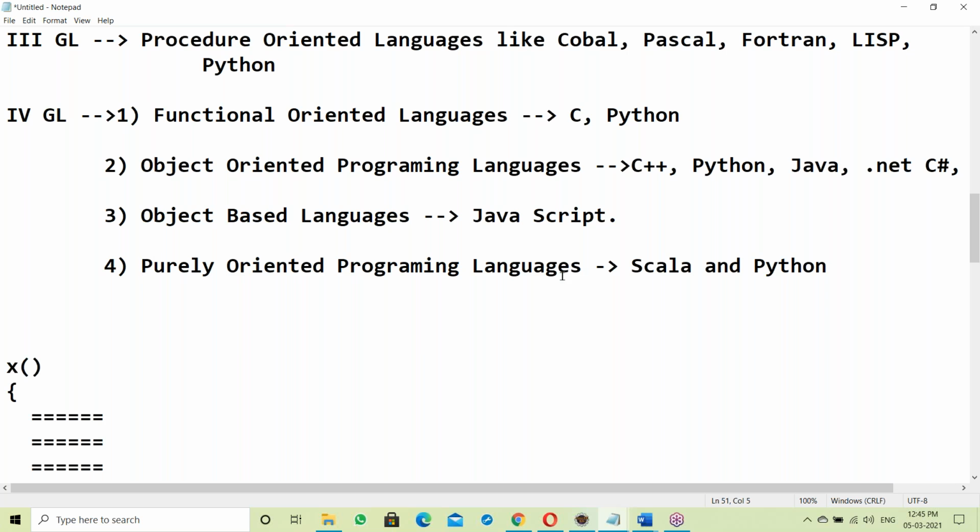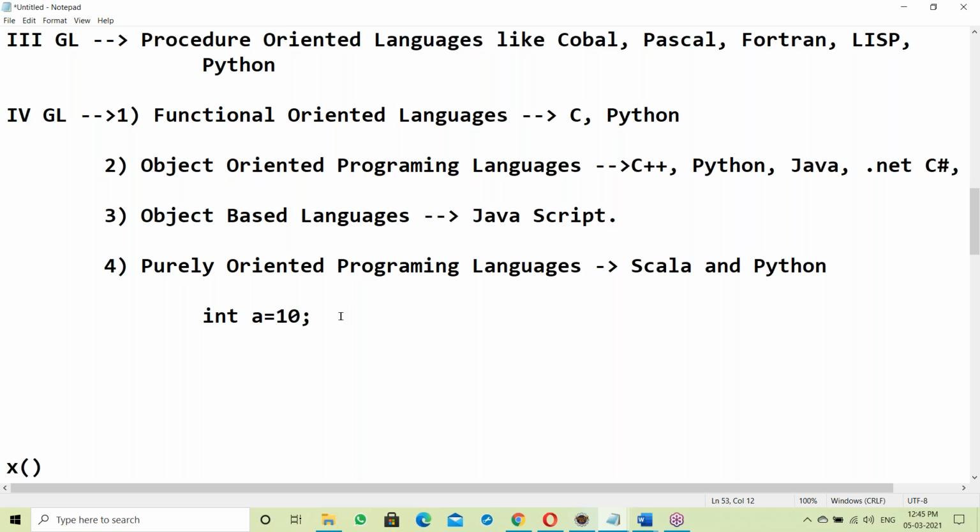Purely object-oriented programming means everything is an object. For example, int a = 10. Where is this 10 stored? In variable a. If it is a variable, data is not secure.